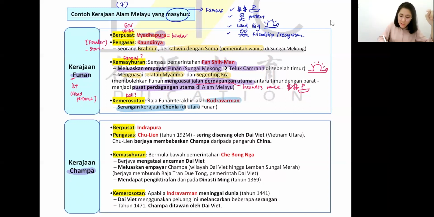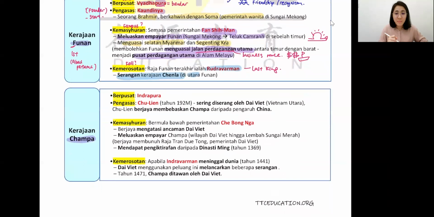So this is the last king also said. This is the last king we have for our Funan Raja. The last Funan king. So they are being attacked. So that's how your Funan kingdom, bye-bye.